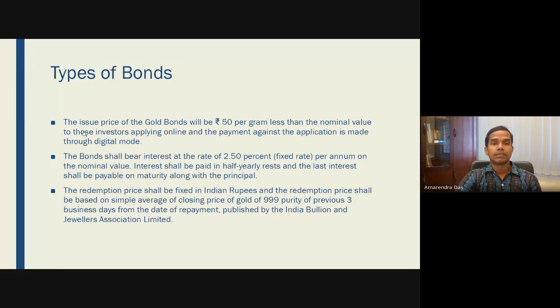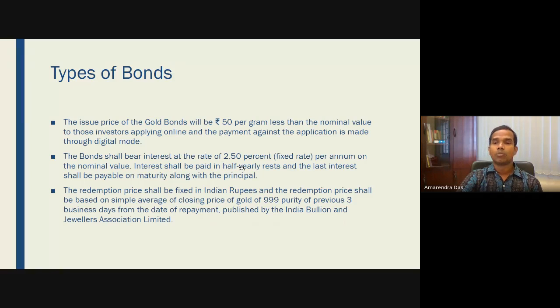The issue price of the gold bonds will be 50 rupees per gram less than the nominal value to those investors applying online, and the payment against the application is made through digital mode. So basically, you buy this at a little lesser price than the nominal value, and the bonds will bear the interest rate of 2.5%.